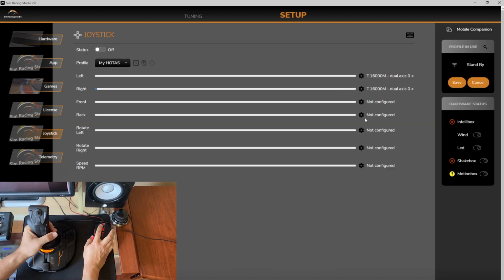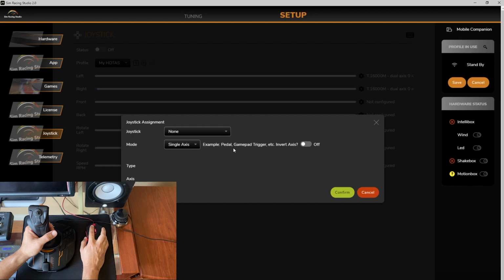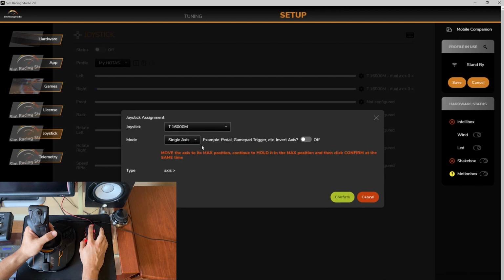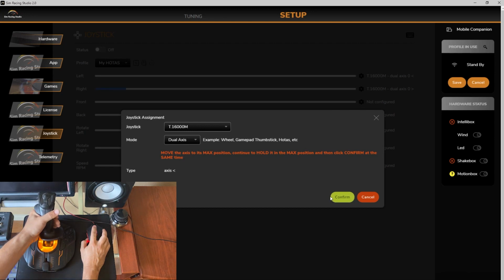Okay, and next I'm going to do the front option. Once again, change it to T16000M and switch this to dual axis. So I'm using dual axis for everything. And I'm going to push my controller all the way forward, and as it's at the max position, I'm going to click confirm.